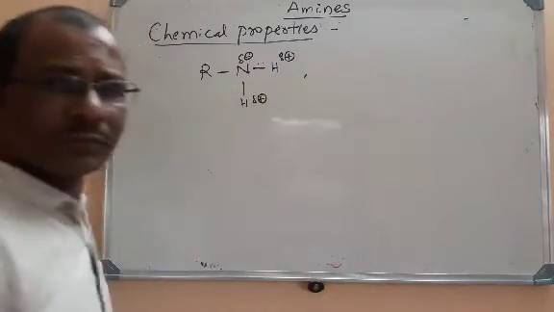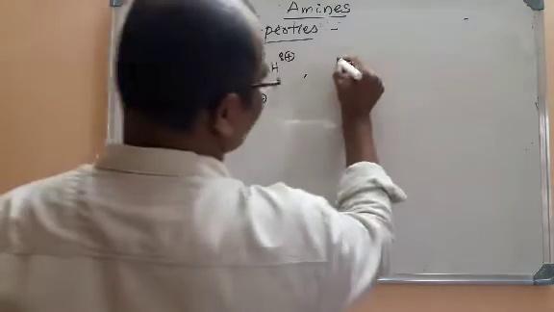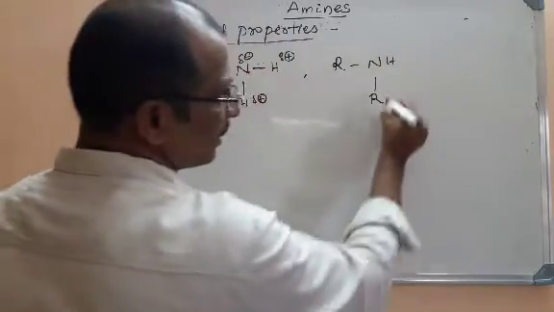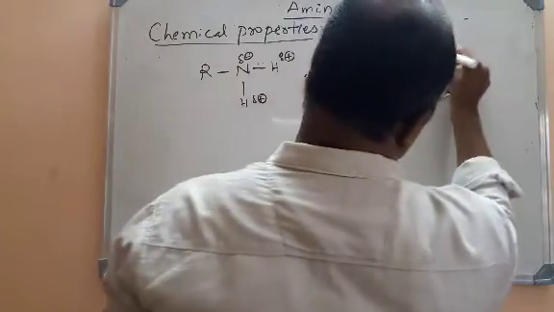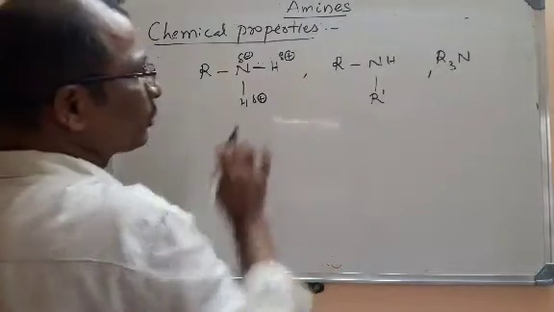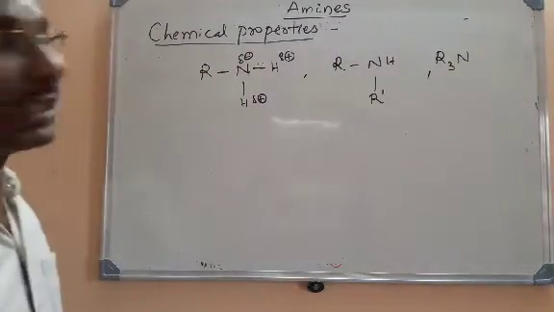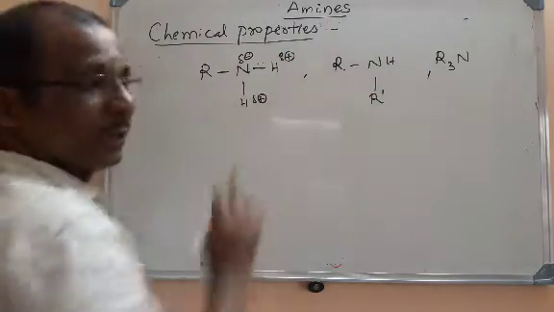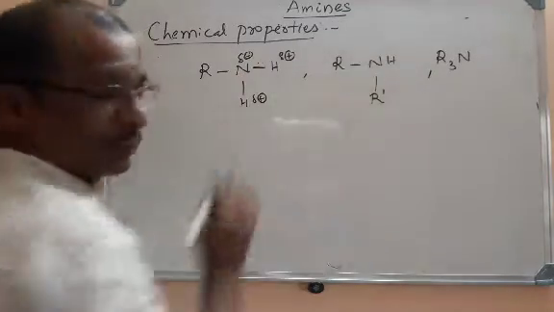Second thing, the nature of the alkyl groups bonded to it. For example, a secondary amine will be R2NH, and a tertiary amine R3N. So what are the two influential factors? The alkyl group present on the amines, and second, the polarity. Already all have polarity, but the polarity will be influenced again by the alkyl group.